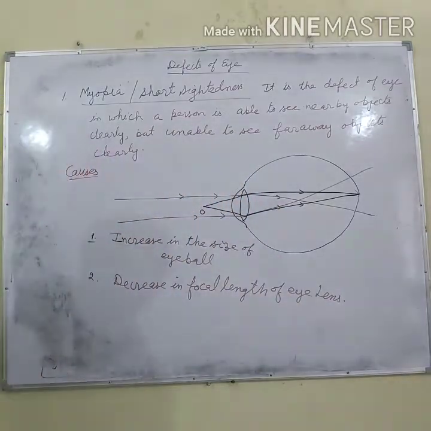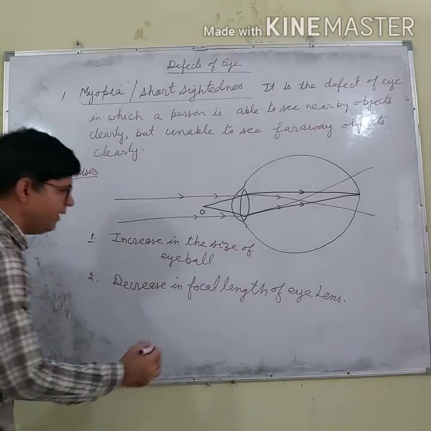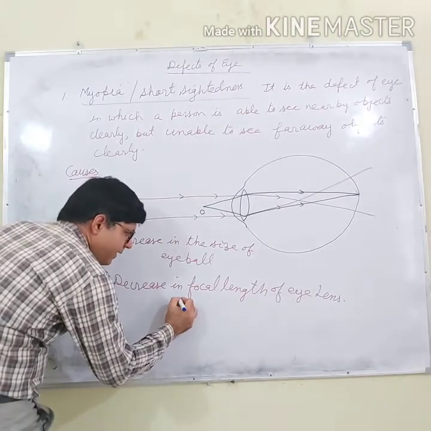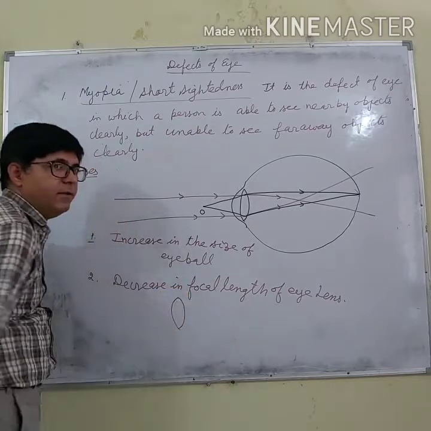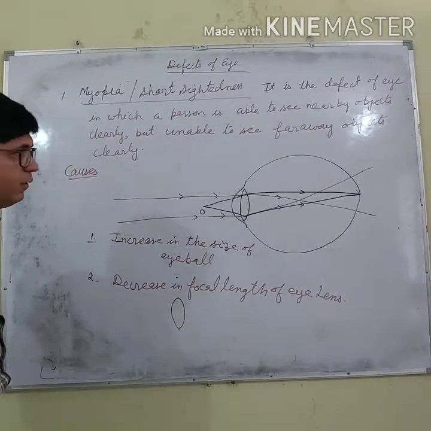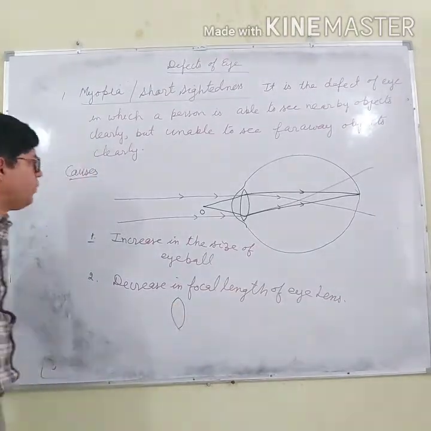What does it mean? Decrease in the focal length of the eye lens means that the lens is thick, so its focal length is decreased.